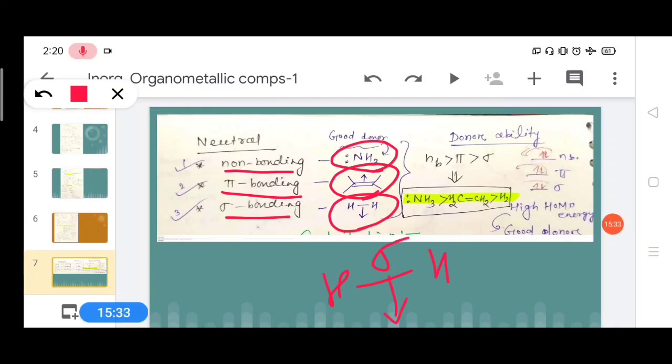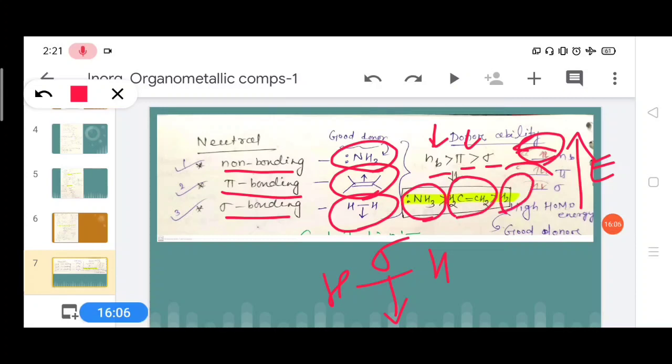We have discussed in the previous GOC class that non-bonding, pi and sigma bonds, how they donate easily, their donor ability. Non-bonding electrons have higher donating capacity than pi, then sigma bond. First non-bonding electrons donate, according to their energy level. Then according to their HOMO energy level, the highest occupied molecular orbital energy of NH3 is more, then ethylene, then H2. Okay,